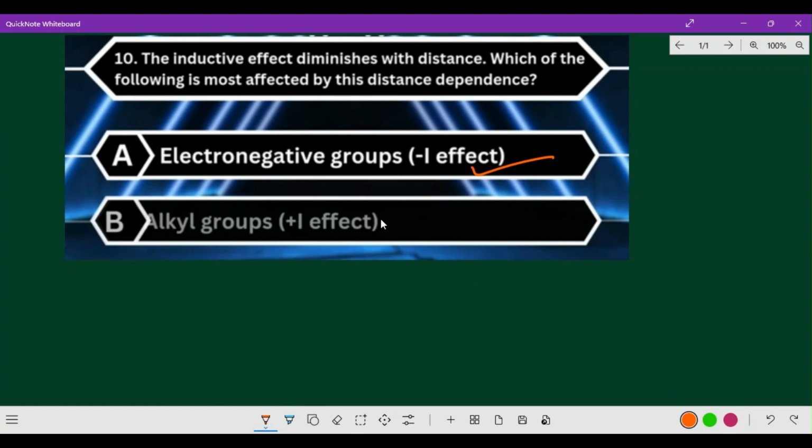Yes, come on, let us go for some more interesting points to be noted in our next video, that is the application of inductive effect. In our next video we will go through it.